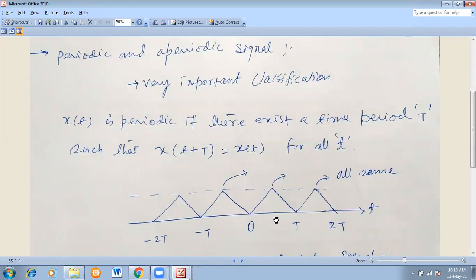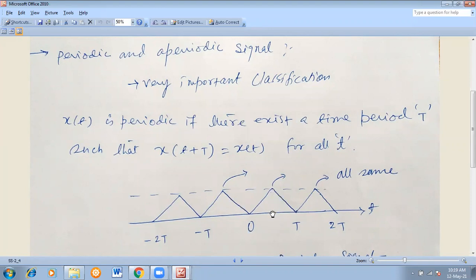Most of you have given the answer. For those who did not understand, I am telling you. This is 0, this is T, this is the middle, so this will be T by 2, right? This point is also the middle of T and 2T, so this is also T by 2. So T by 2 plus T by 2 is how much? T. So that capital T is basically the time period that I want to mention to you.